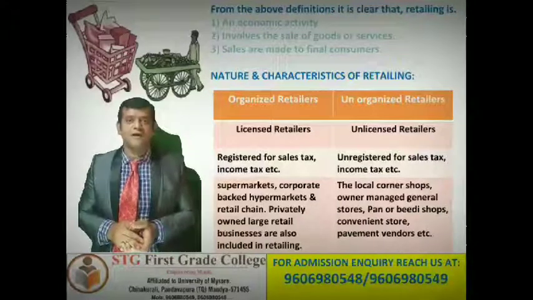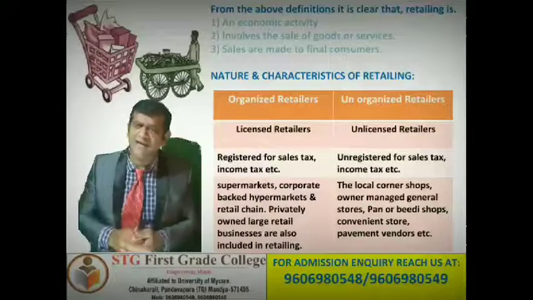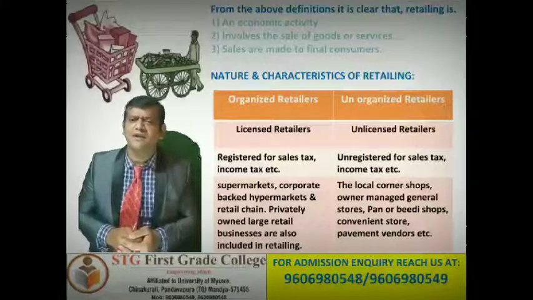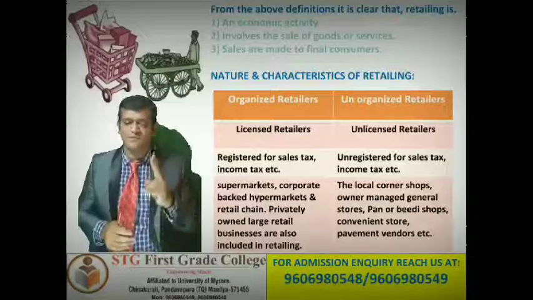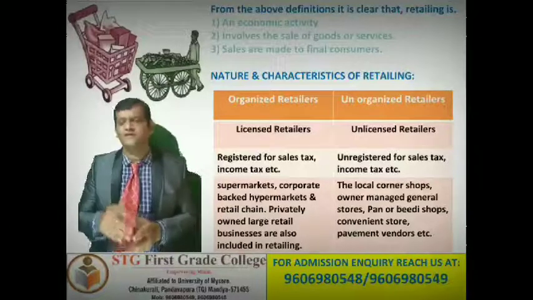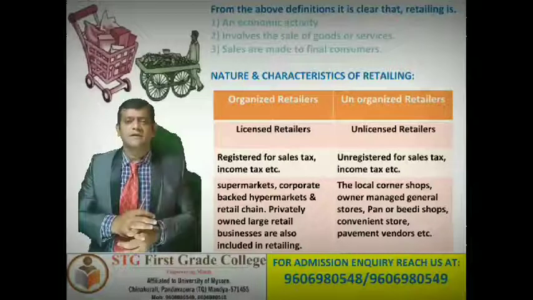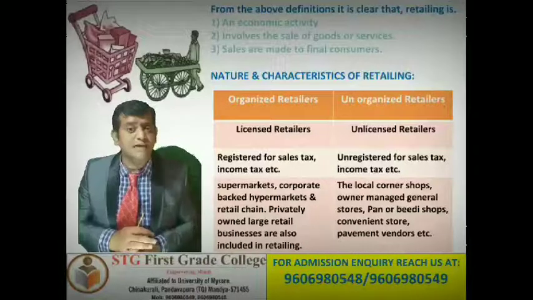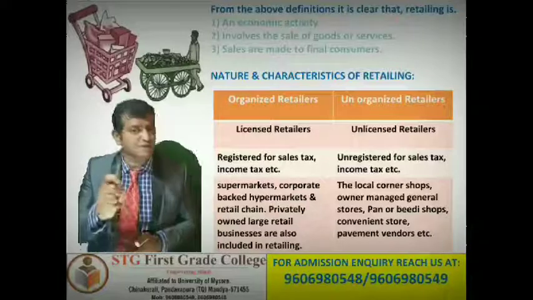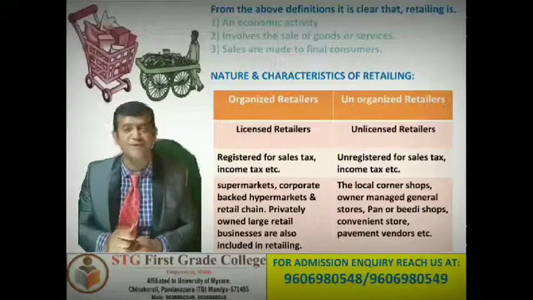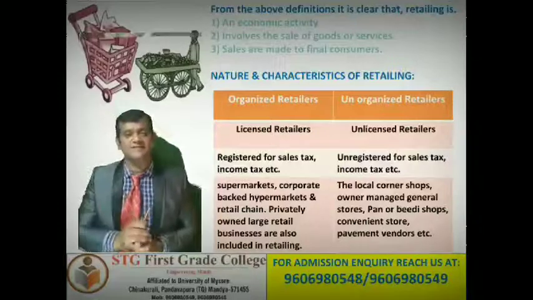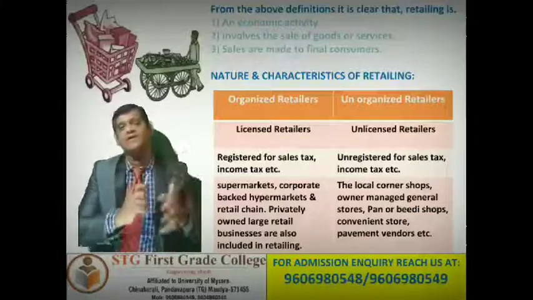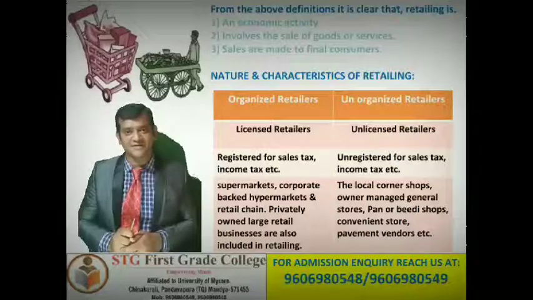To understand who is an organized retailer, you just have to remember two points. Number one, he must be a licensed retailer. He must possess a license to do trading activity. When he gets a license, he comes under the organized retailer.